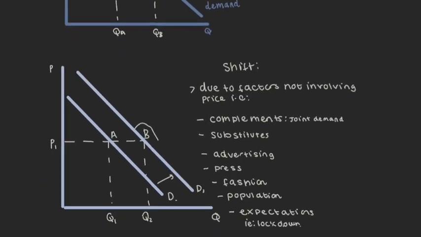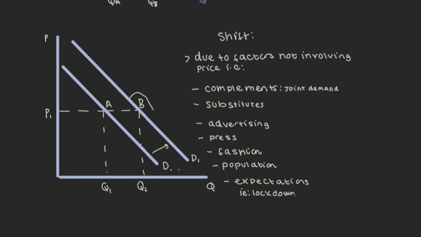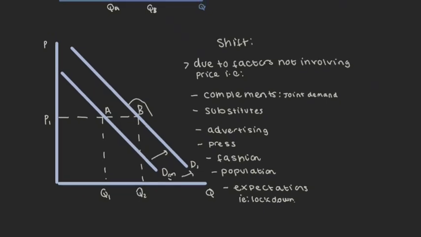However, there can also be shifts in demand. For example, we have the demand curve D moving to D1. And this is due to factors not involving price. So for example, complements. If the price of a complement falls, so for example, video games and consoles, if the price of consoles falls, more people are going to have consoles, so more people are going to have video games. And this causes a shift outwards in the market for video games because the price of video games hasn't fallen itself, but the price of consoles, its complement, has.